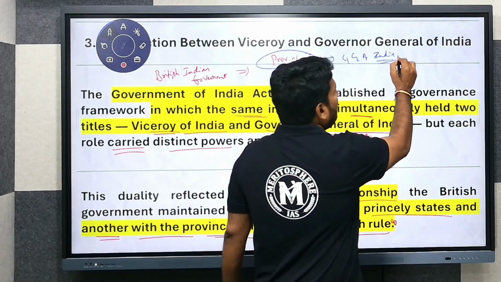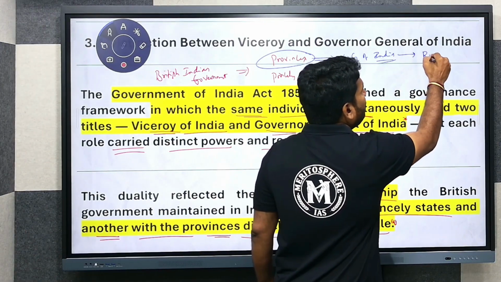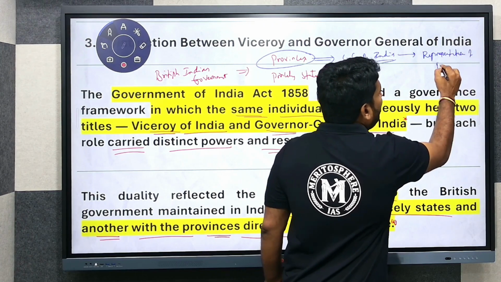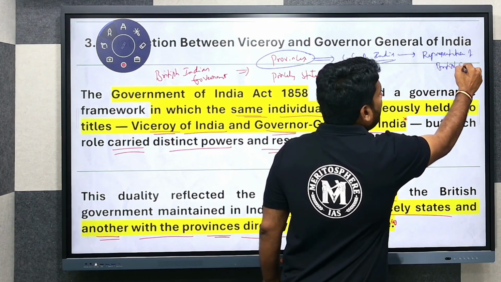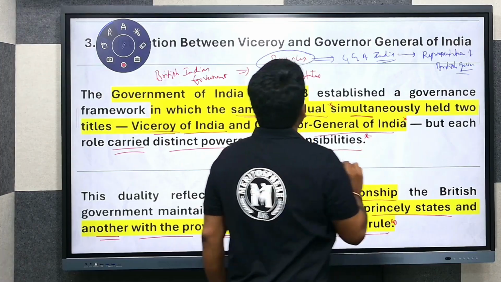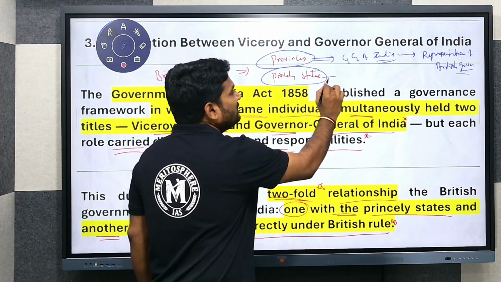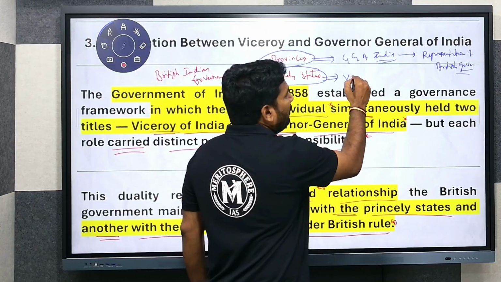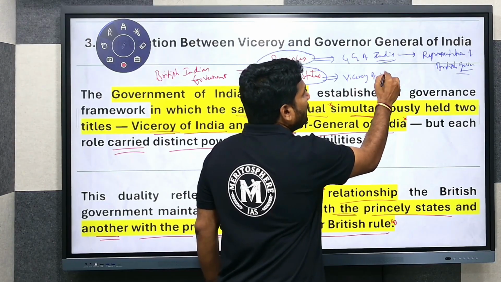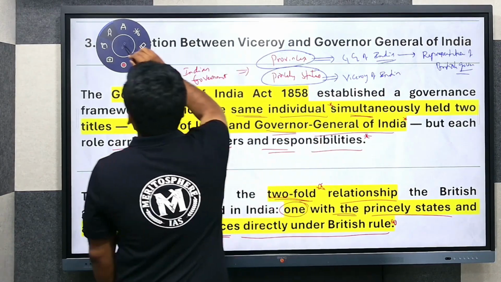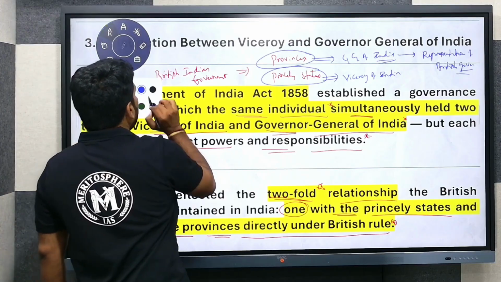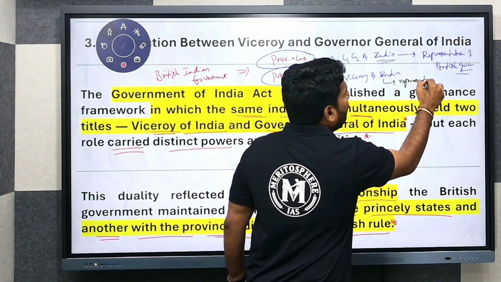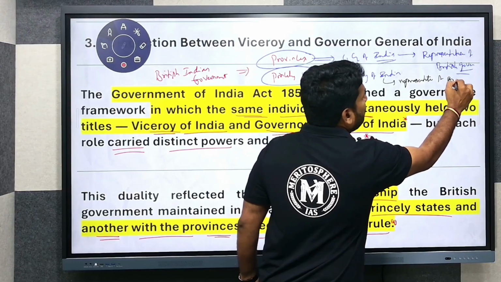Here, this Governor General of India is a representative of the British government. Whenever the same person is dealing with princely states of India, he assumes the title of Viceroy of India. Whenever he assumes the title of Viceroy of India, he is the representative of the British Crown.